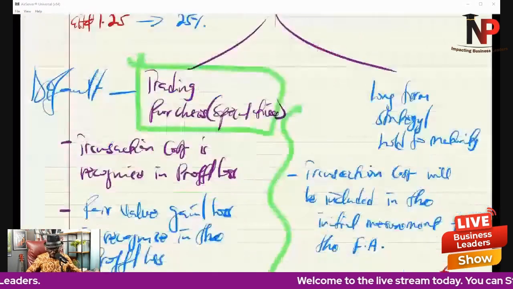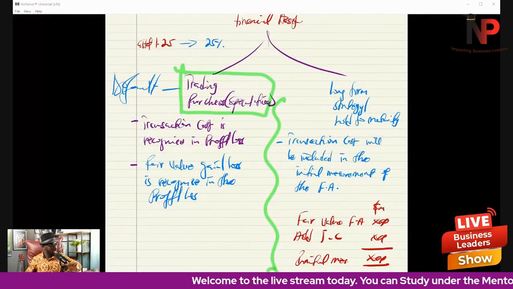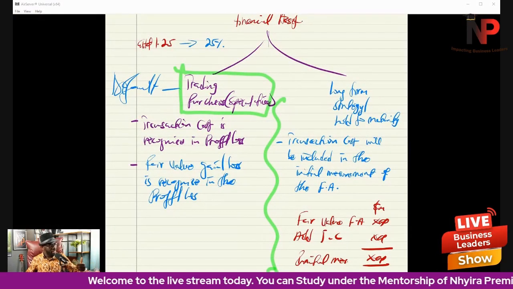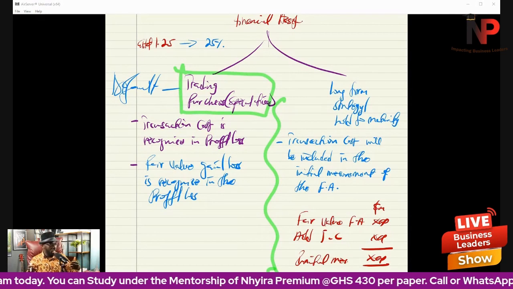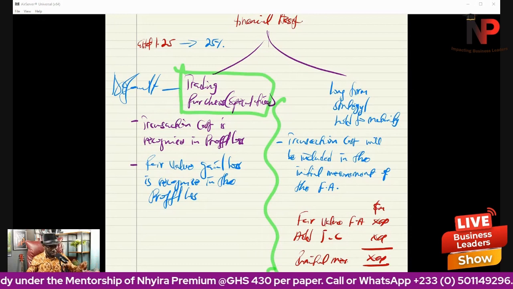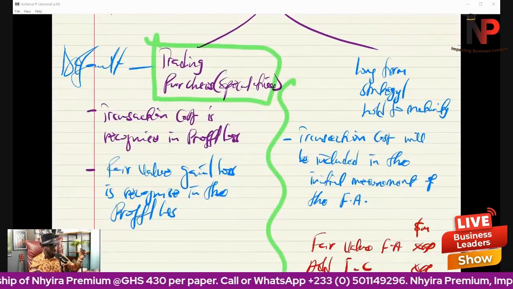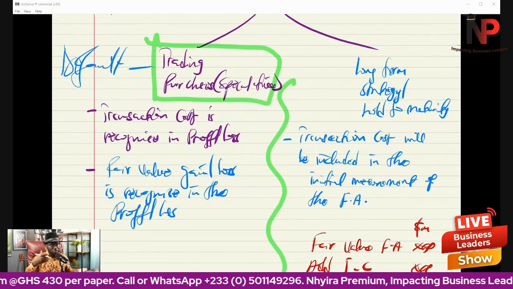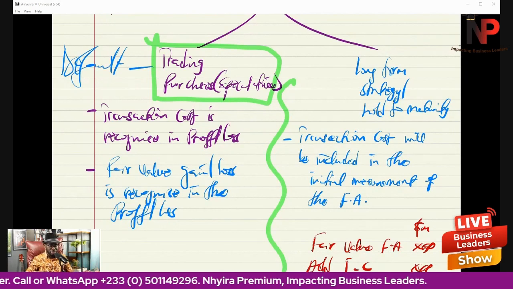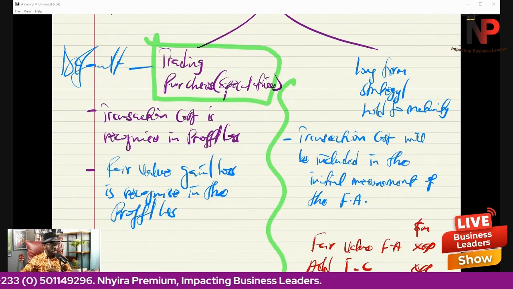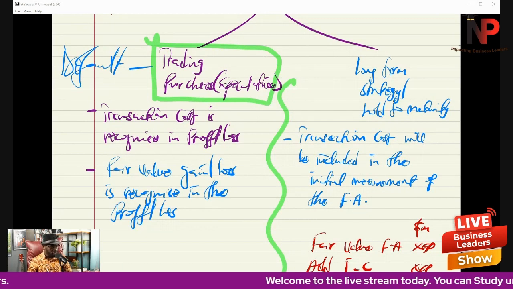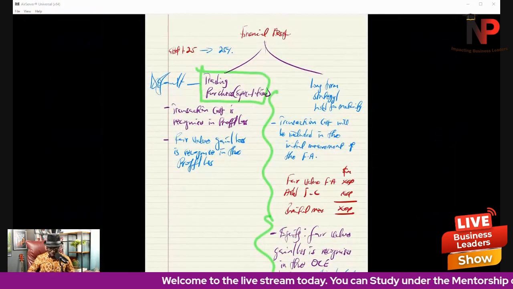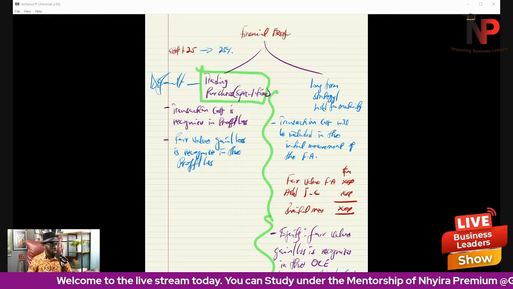Then we said, when it comes to financial assets, it depends on the way the entity is going to be accounting for it, whether it is for trading purposes or for speculative purposes. If it is for trading or speculative purposes, then the transaction cost will be written off in the P&L account. But if it is part of a long-term strategy or the entity is holding to maturity, then the transaction cost will be included in the initial cost of the financial asset.